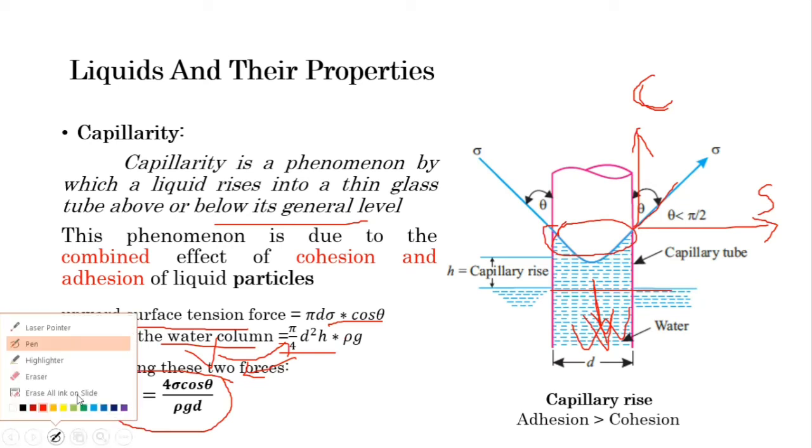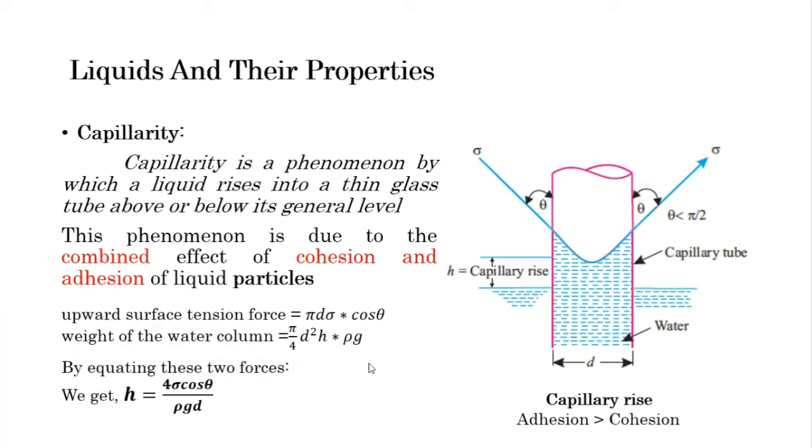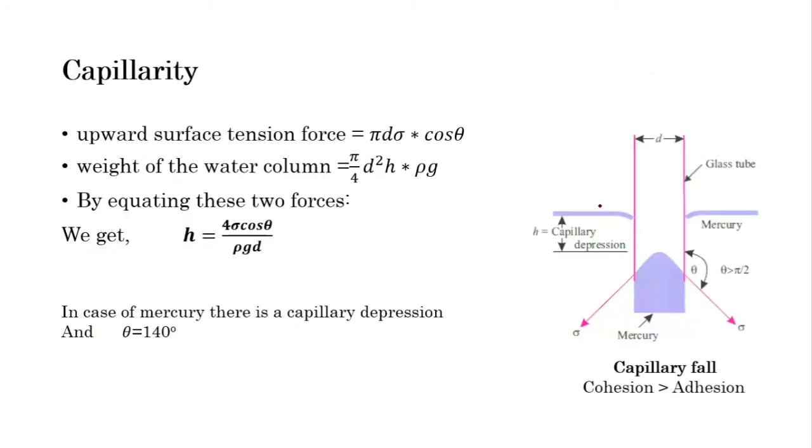Now we will see the equation for capillary fall, and this will occur in mercury. Why? Because in mercury, cohesive force is greater than adhesive force. The molecules of mercury have a greater affinity with the same molecules than with the glass material.